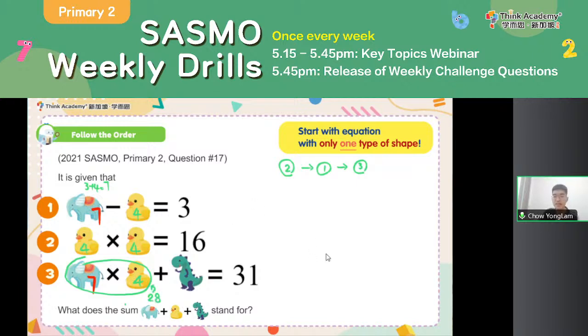Now 28 plus dino is equal to 31. Do you know what is the value of the dino? The dino will be 31 minus 28, which is equal to 3. So I know that the dinosaur is 3.